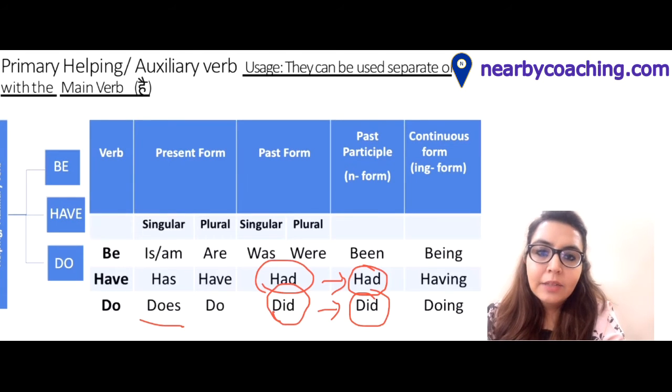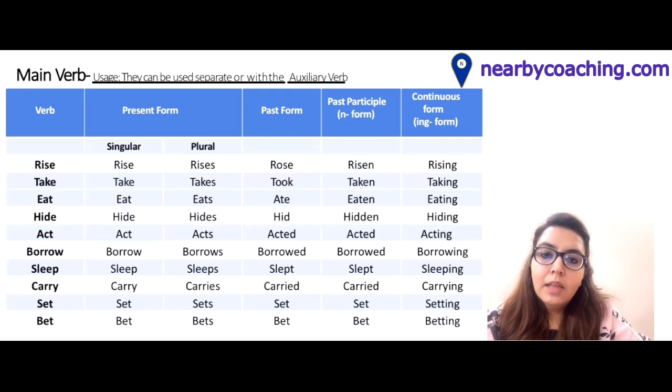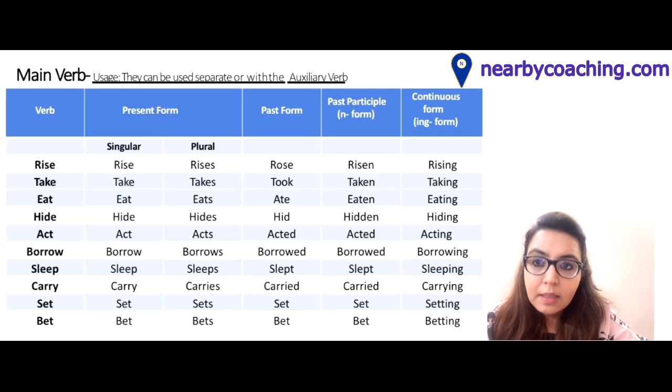Now in the next slide we will talk about main verbs. Now we will discuss main verbs and their usage. Main verbs are innumerable in the English language. They can be used separately or with helping verbs or auxiliary verbs. Now I have taken only some main verbs in order to understand them better. We can see the present form has singular and plural in main verbs as well. And past form has only one form. There are no singulars, there are no plurals in past form. Past participle or n form, and then there is continuous form, ing form.